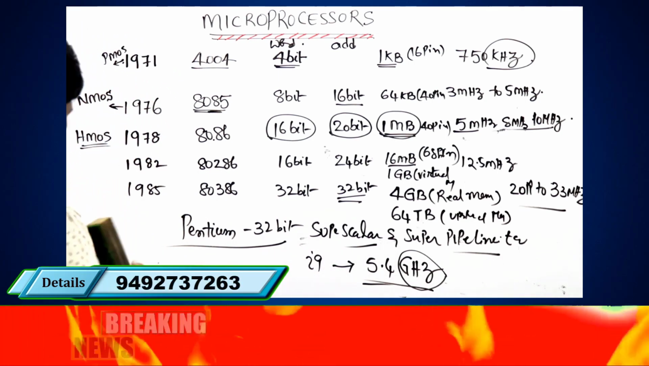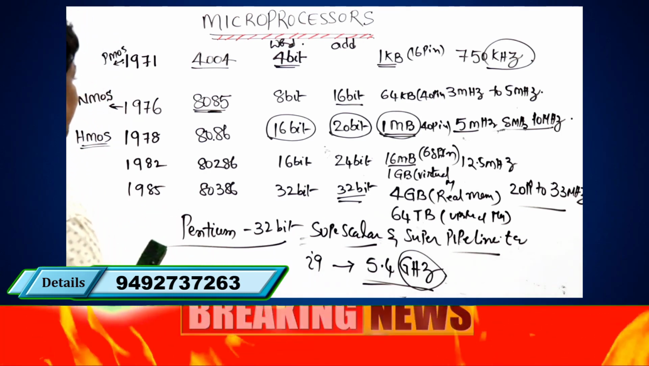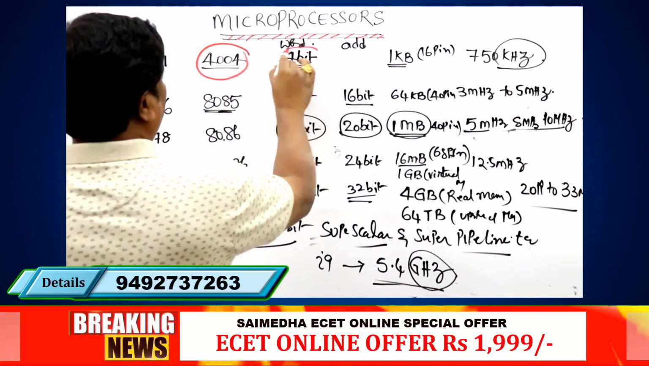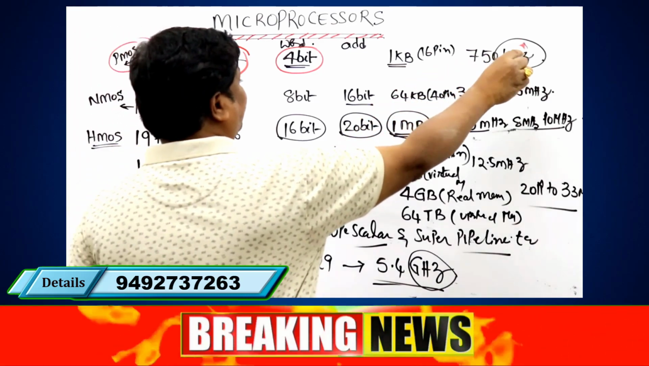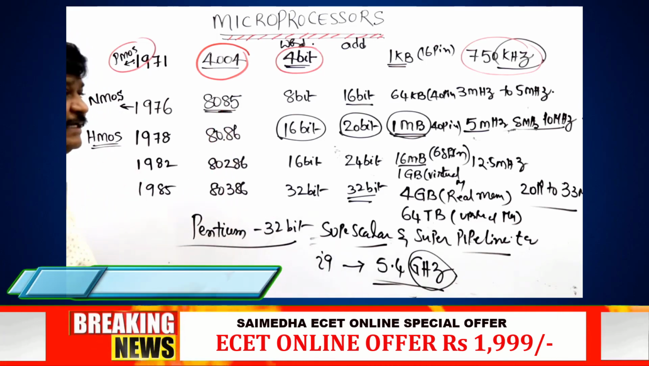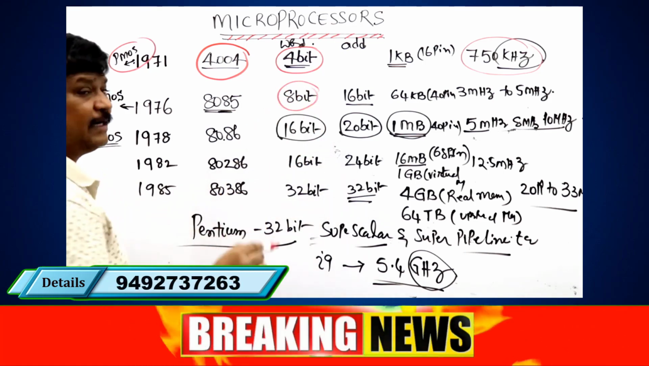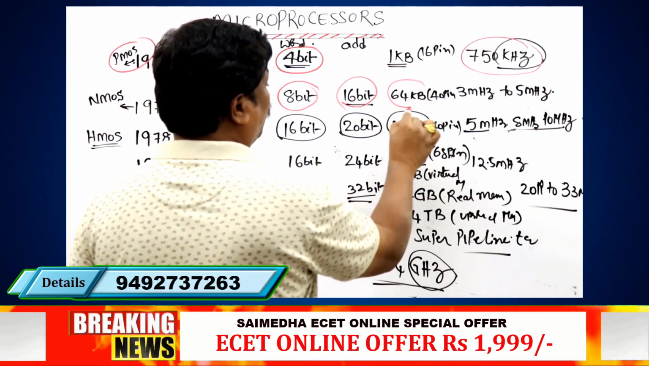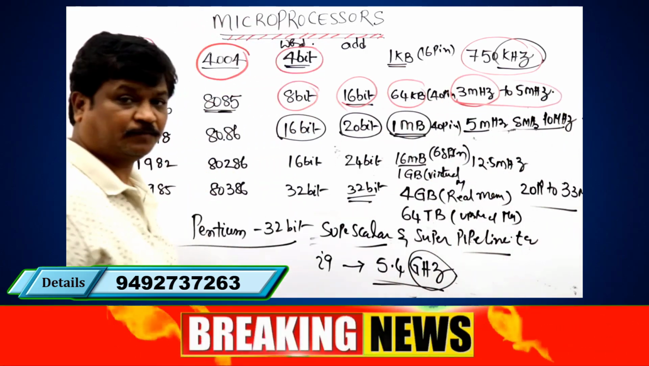Anyhow, what are the important points we have to remember for our exam? The first microprocessor, 4004: how much bit capacity, what technology is used, what is the clock frequency? Next, the 8085 is a general purpose, more popular 8-bit microprocessor. Address capacity is 16-bit, memory capacity is 64 kilobytes, and clock frequency is in the 3 MHz to 5 MHz range.